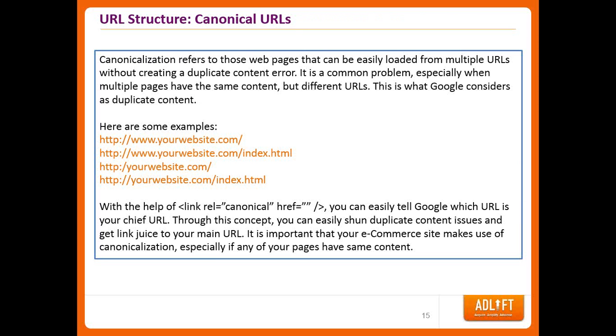And canonical issues. Moving to the next best practice, which is canonical URLs. These are some examples: yourwebsite.com, yourwebsite.com/index.html, and without www, yourwebsite.com, and without www, yourwebsite.com/index.html. These are very general issues which have been found on most websites. Currently, when websites are built, they have this /index.html or index.php issue.